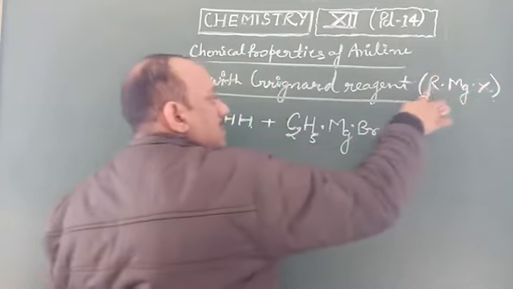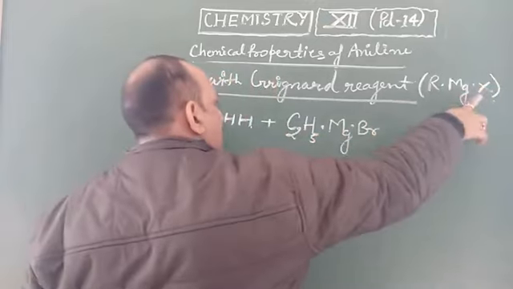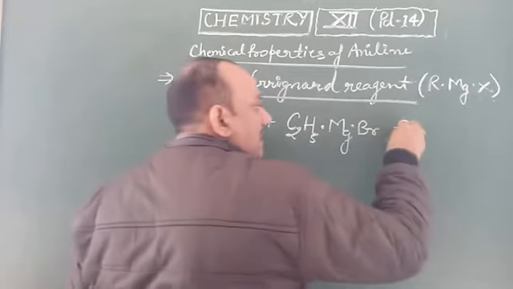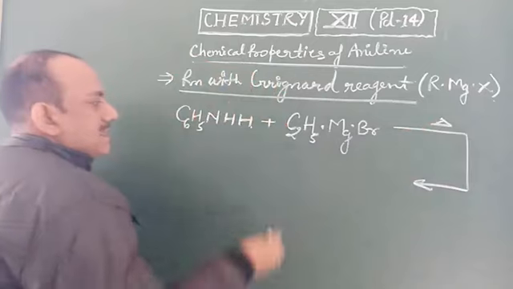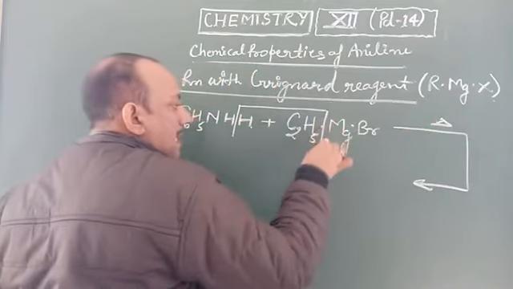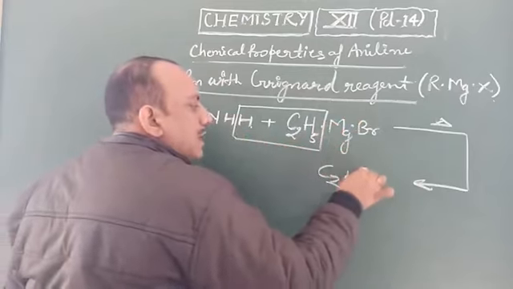Here R is ethyl, and magnesium becomes bromine. They react with one another to form an alkane. The C2H5 alkyl group combines with a single hydrogen to form C2H6.